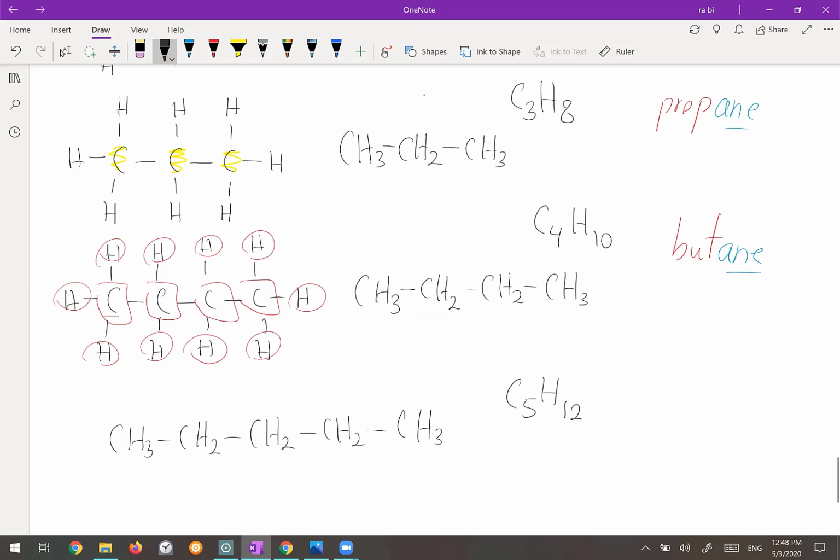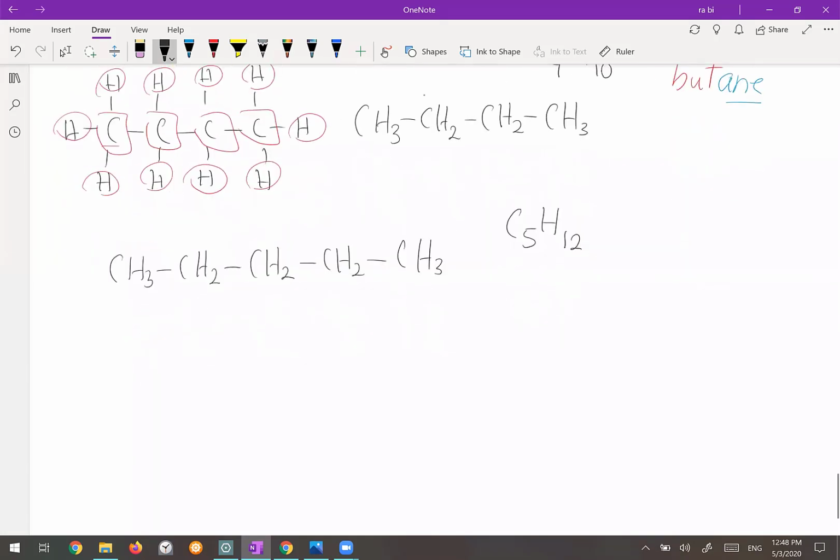Before going to the naming of this one, I want to draw the next one as well, with 6 carbons. CH3, CH2, CH2. You can put the bond between the carbons or you can omit it. CH2, CH2, so up to now I have 4 carbons. This is the 5th, and the last one must contain 3 hydrogens. Okay, it's CH3. So the molecular formula would be C6H14. Okay, what is the name of them?